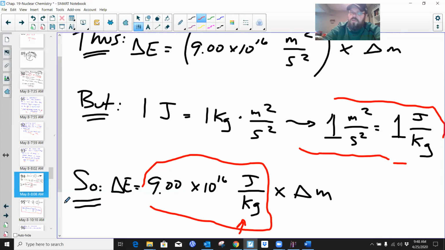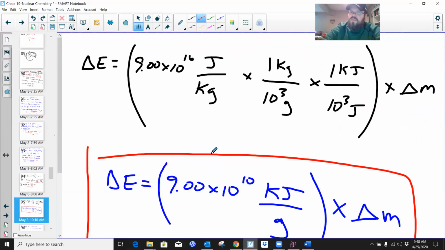So this next little rearrangement gets us into changing that expression for c squared into kilojoules per gram, right? So joules over kilograms: 1 kilogram contains 1,000 grams, 1 kilojoule contains 1,000 joules.